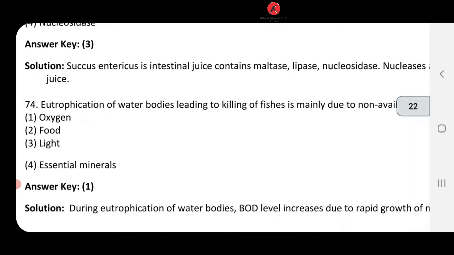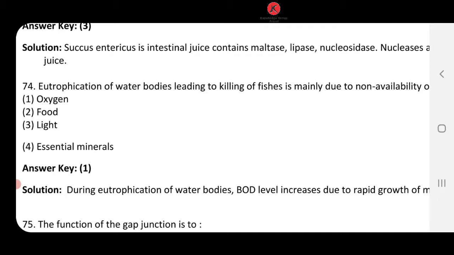Next question, eutrophication of water bodies leading to killing of fishes is mainly due to non-availability of. What is eutrophication?